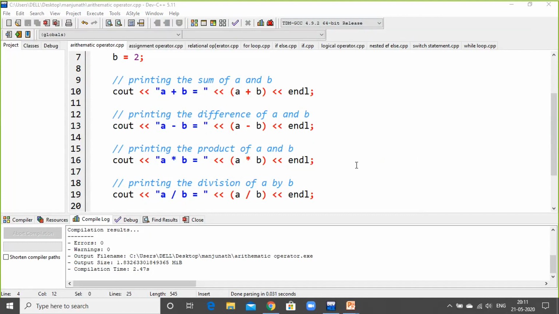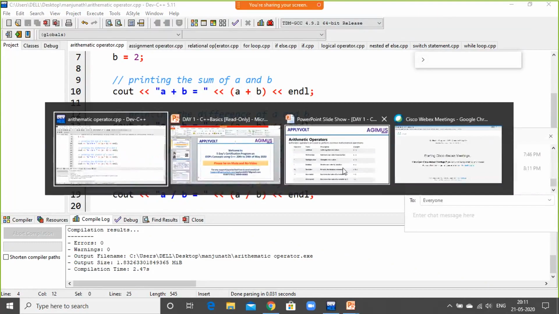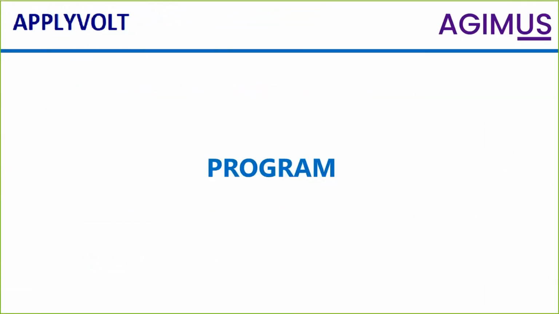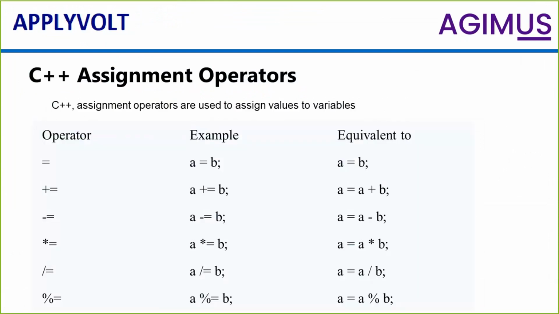Okay. Now let us go to the next slide, that is the program. I have explained the program on arithmetic operators. Next is the assignment operator. I have kept it a simple, basic explanation so that everybody, from the student point of view, the industry point of view, the academic point of view, lecturers and professors, can understand easily.